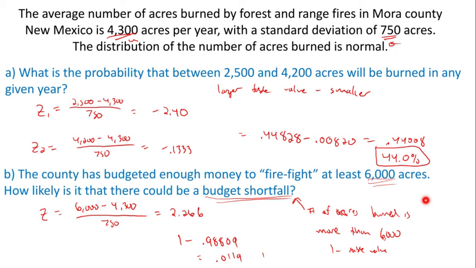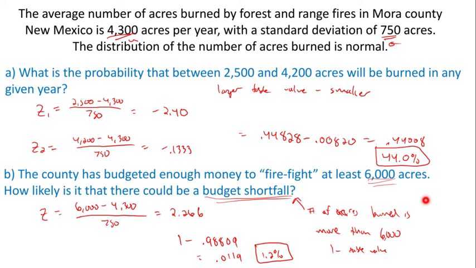So that's like a 1.2% chance, basically, if we move it 2 places, right? So very small chance that we'll have a budget shortfall. There's still a chance. If you wanted to make it so there was no chance, then they might want to budget for more like 6,500 or 7,000. But they probably think that this amount of risk is fine. We only got a 1% chance that we're not going to have enough money. So we're good with that risk.